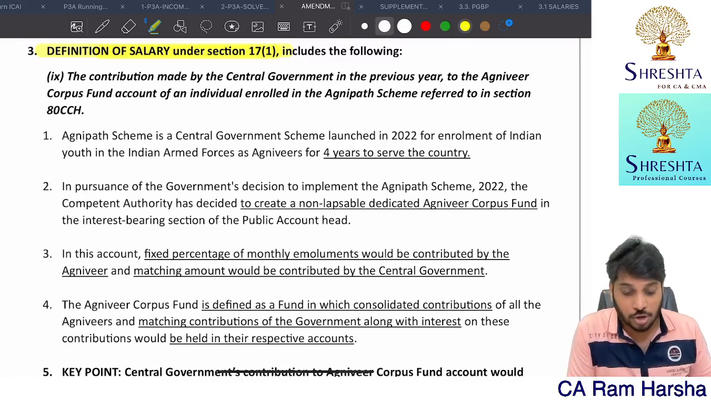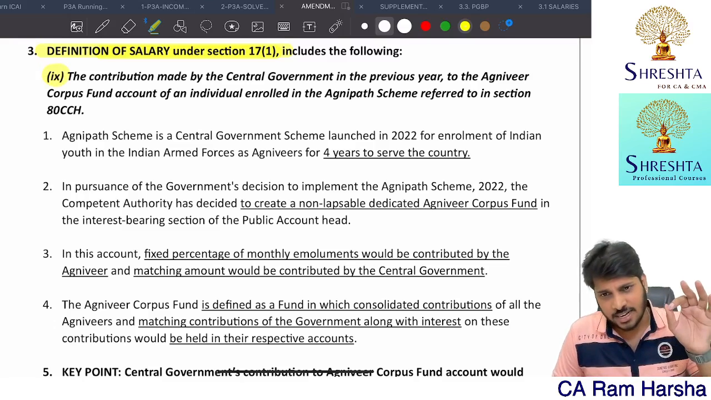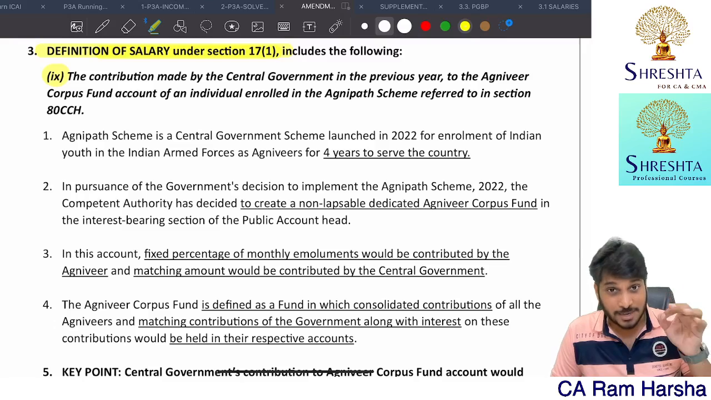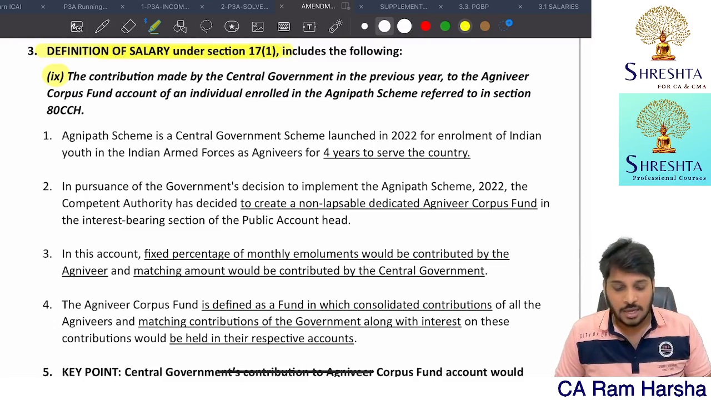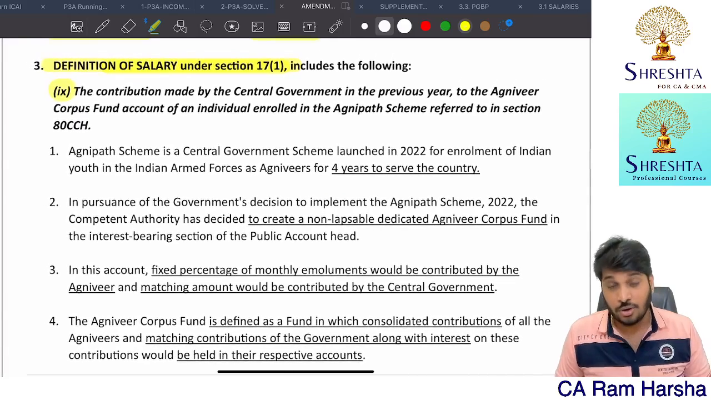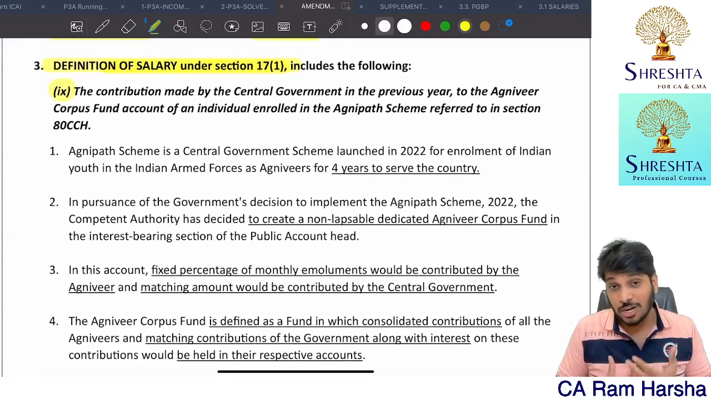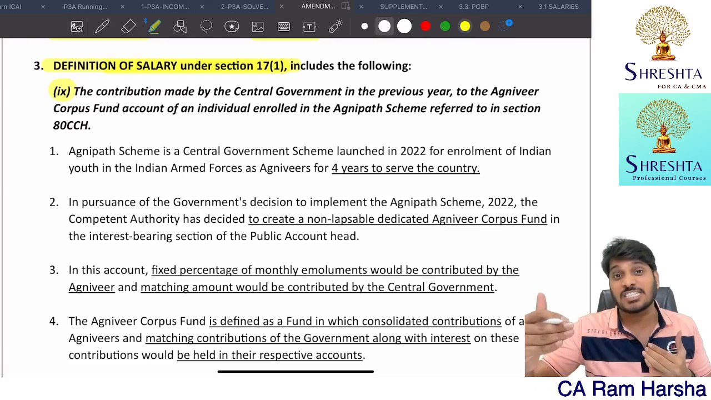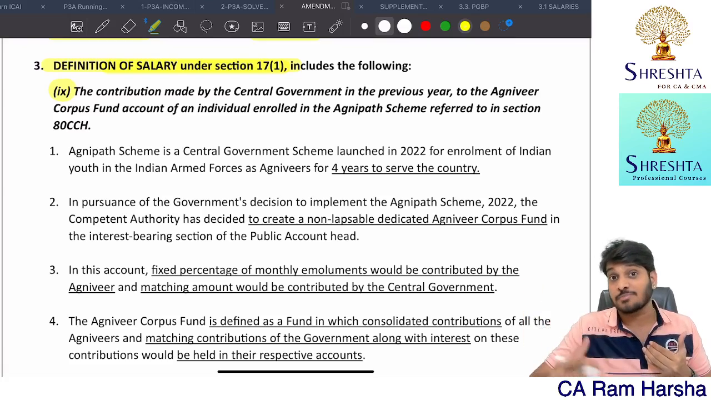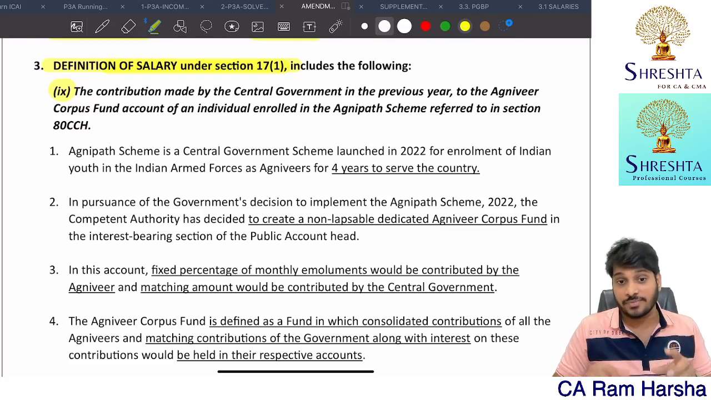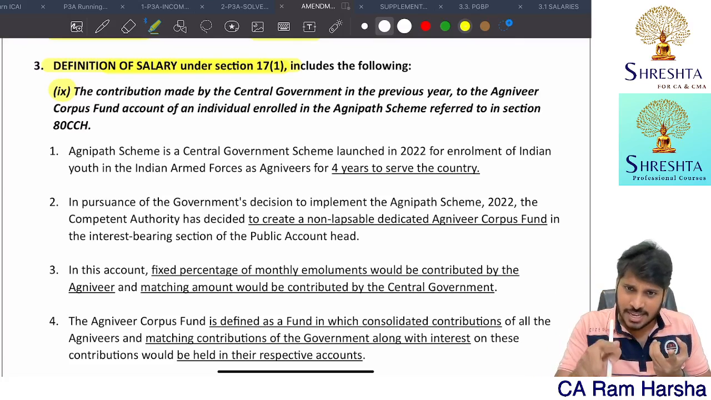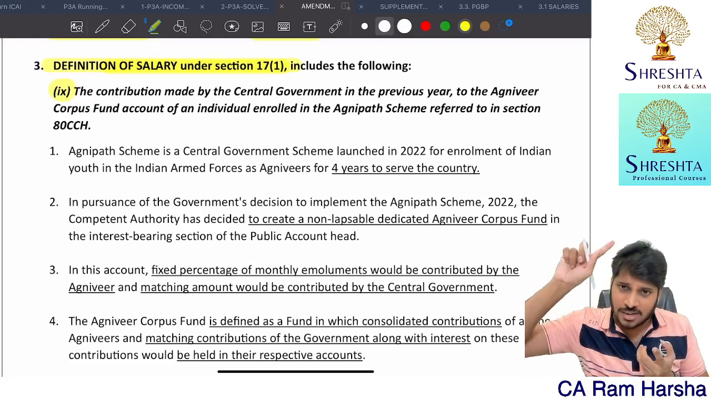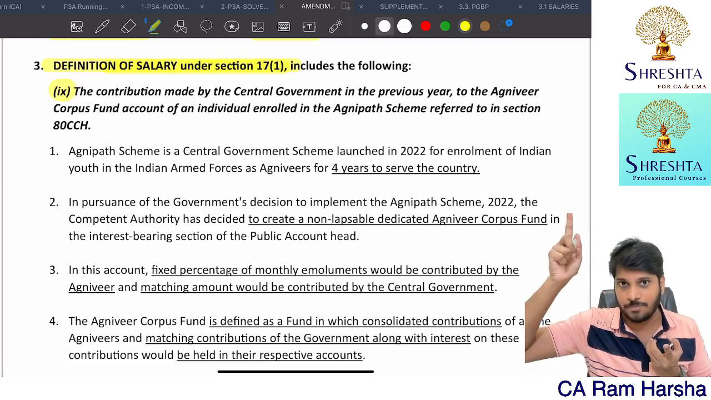Then the definition of salary under section 17(1) has been changed. They have added one more clause, number 9. The salary definition is there under the income from salaries chapter, and inside that the 9th clause is added. One of the clauses already there is the contribution by the employer to the National Pension System under 80CCD(2). Contribution by the employer is treated as part of salary. The same amount the employee can claim as deduction under 80CCD(2).